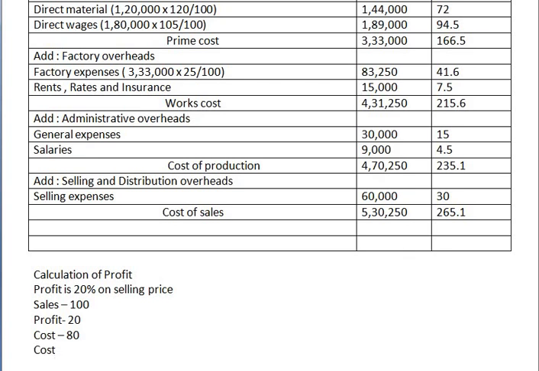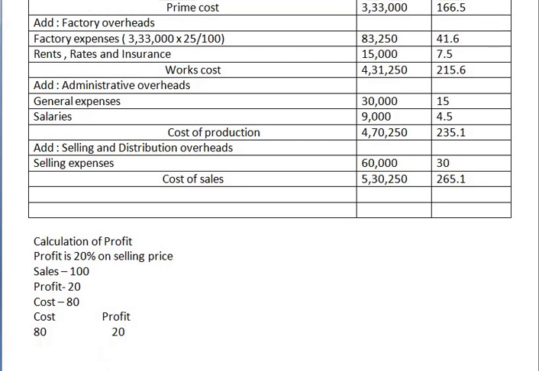So when cost is 80, profit is how much? Profit is 20.